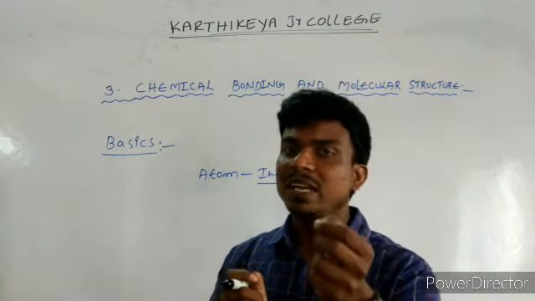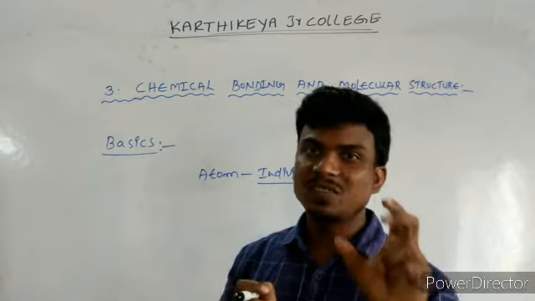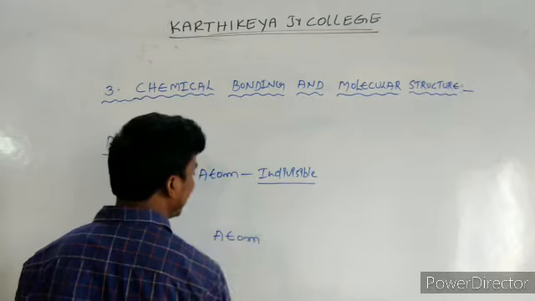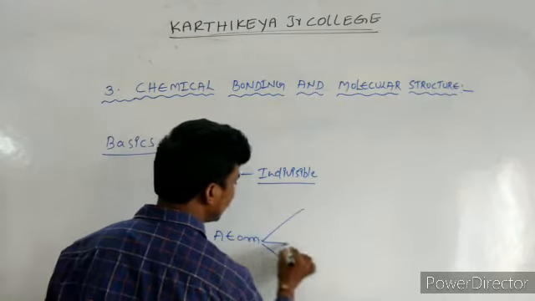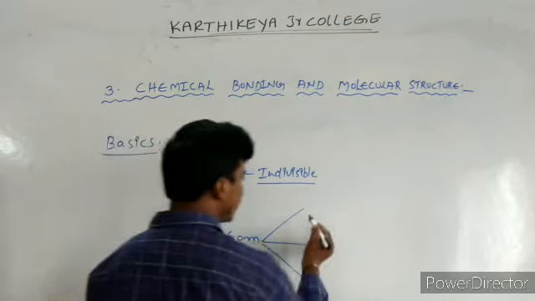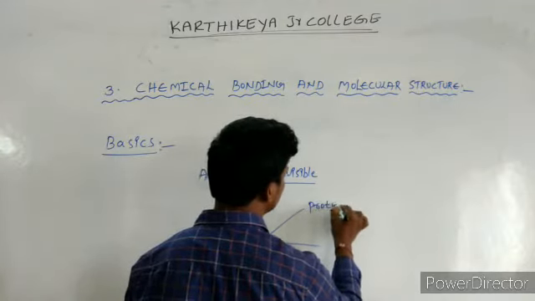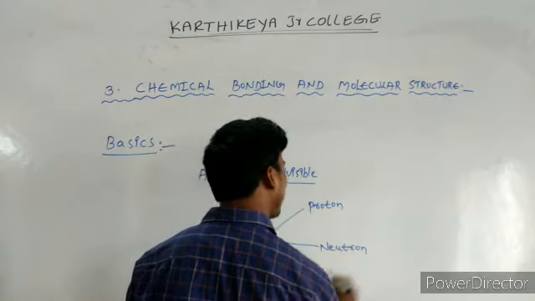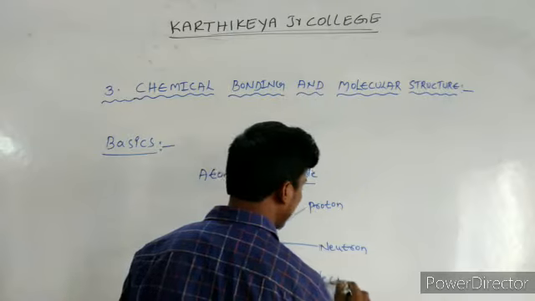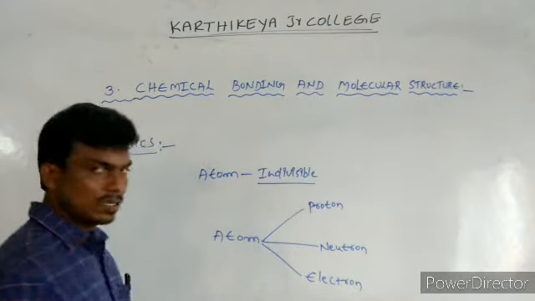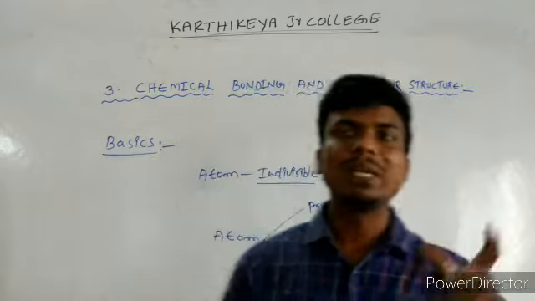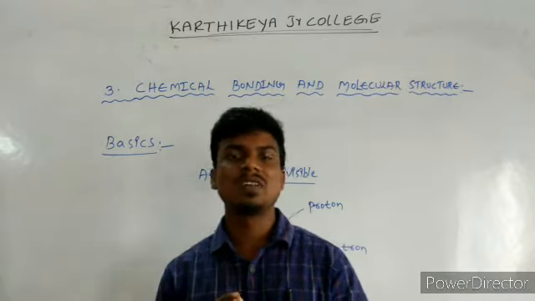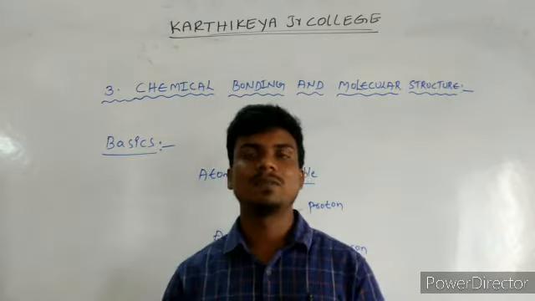The basic unit is the atom, and any atom contains three types of charged particles. These charged particles are known as proton, neutron and electron. When we start atomic structure, I will give the complete details: the discovery of the electron, the discovery of the neutron, the discovery of the proton.